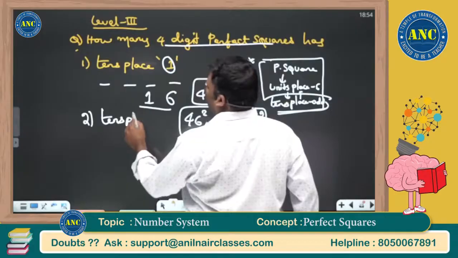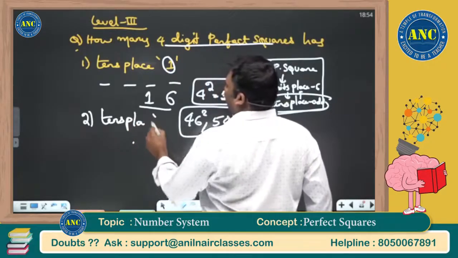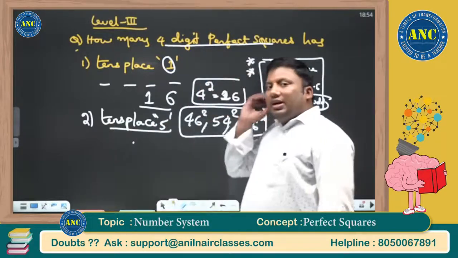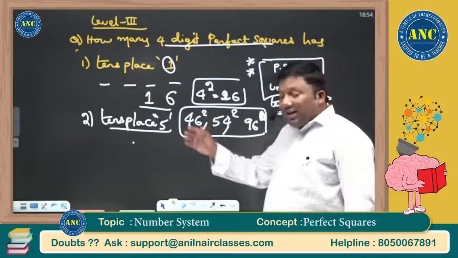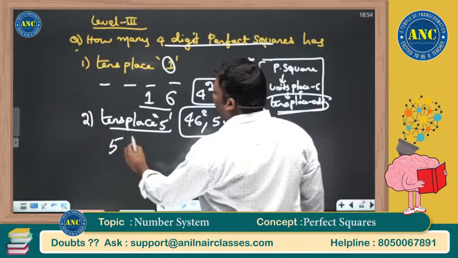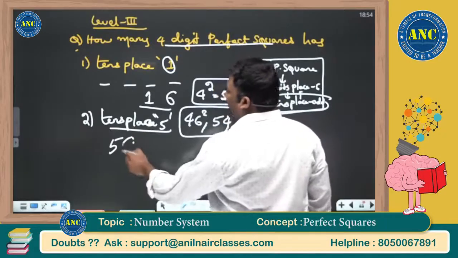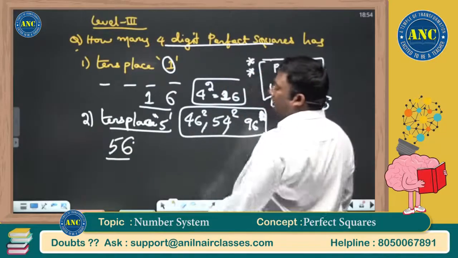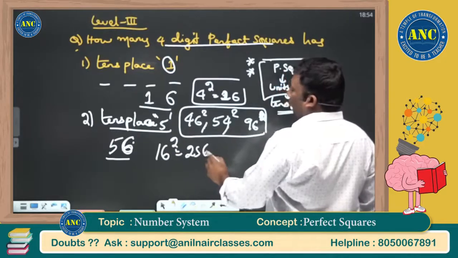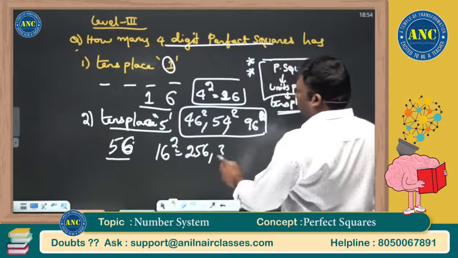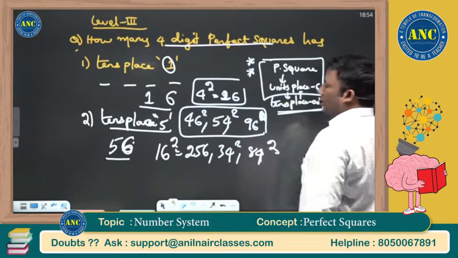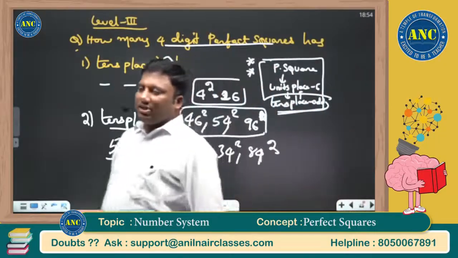If the tens place is 5, please tell me the answer. Drop your pens. The tens place is 5, an odd number, so the units place has to be 6. So 56 is the lowest ending. What is the smallest square? 16 square is 256. 50 minus 16 is 34. 100 minus 16 is 84.